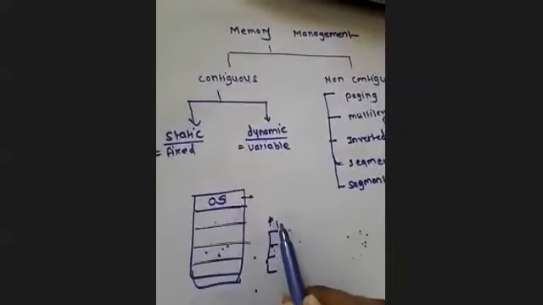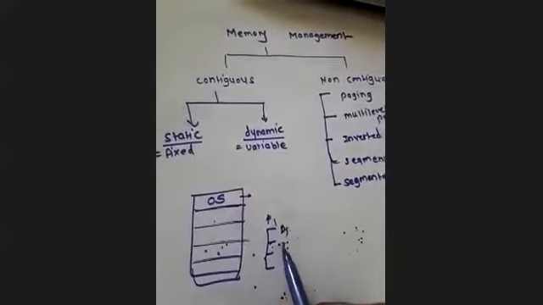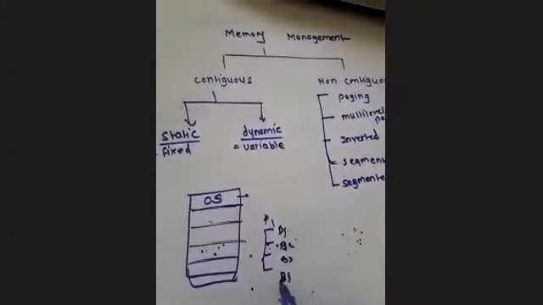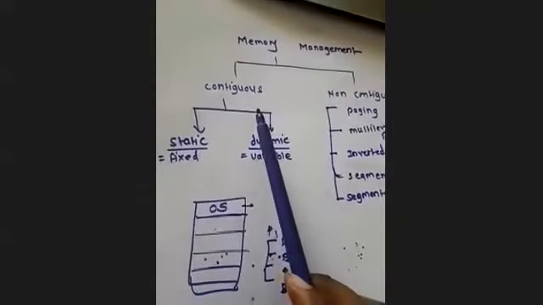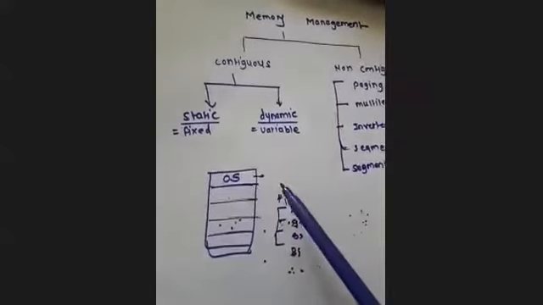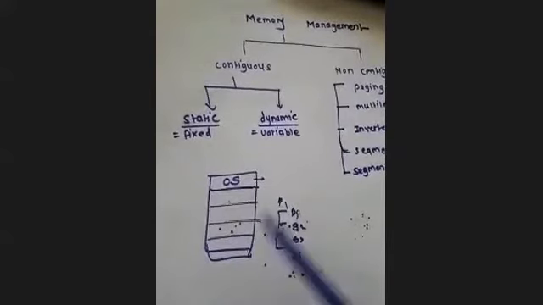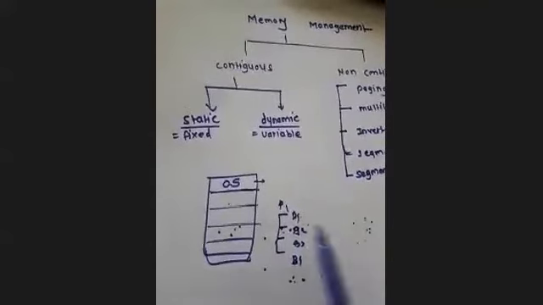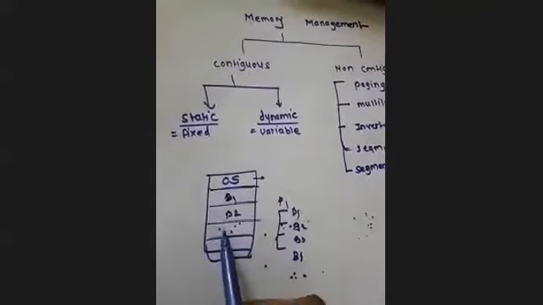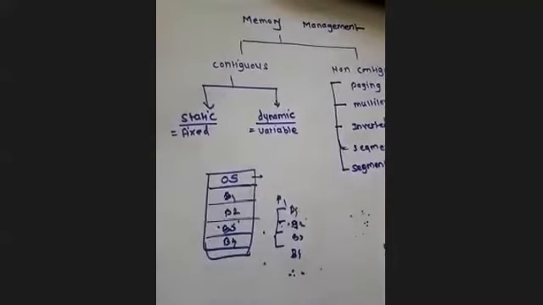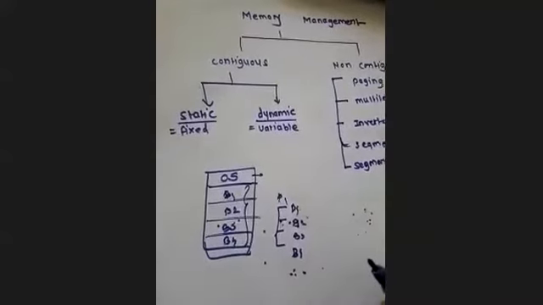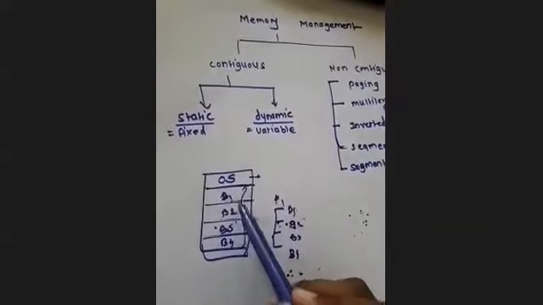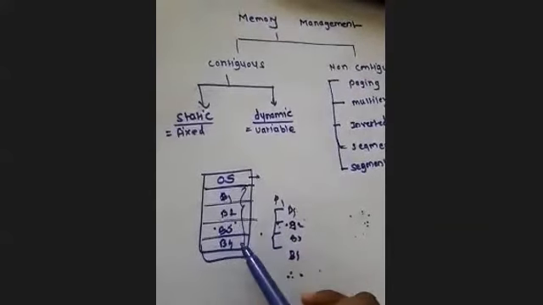जैसे मान लो इस P1 के 4 ब्लॉक्स हैं, B1, B2, B3, B4. If I have 4 blocks, and our system is supporting contiguous memory, then all these blocks will be placed in a contiguous manner, B1, B2, B3, B4, wherever the place is available. अगर total place उतना available है, then only those partitions will be placed into this memory.